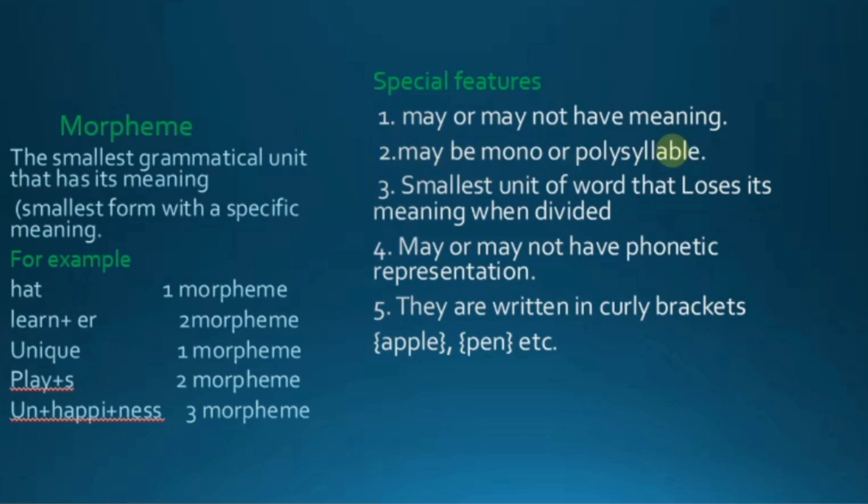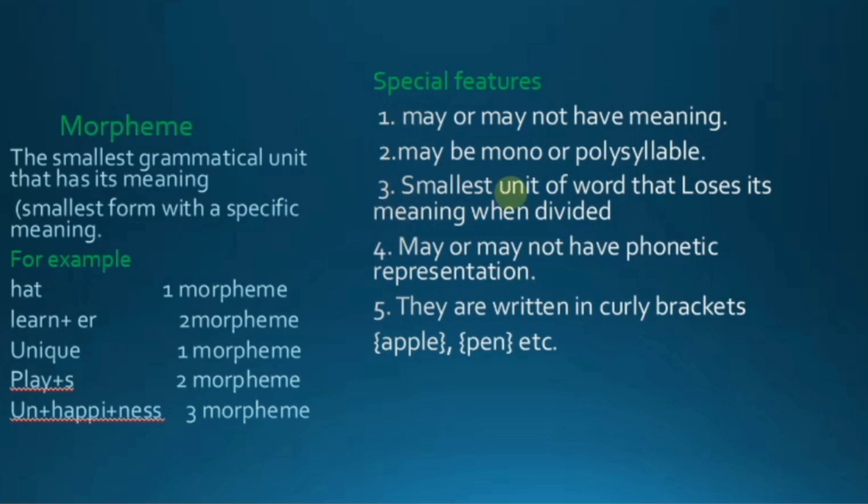There are words that are monosyllabic, like pen, hat, duck, and words that are polysyllabic, like learner, palace, unhappiness. These are examples of polysyllabic words, in which there is more than one syllable.